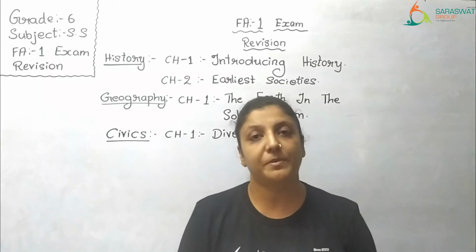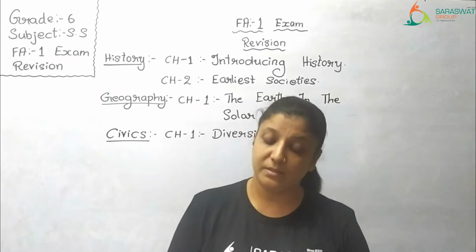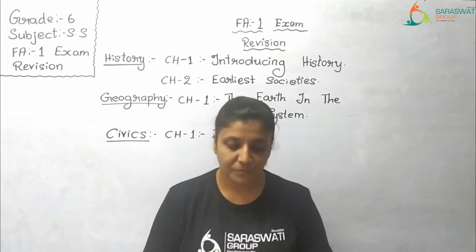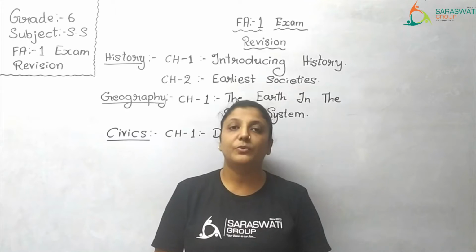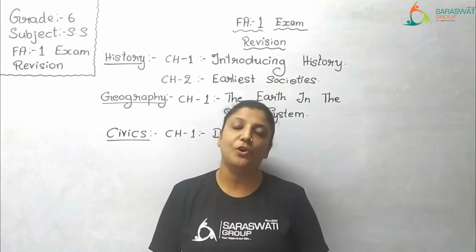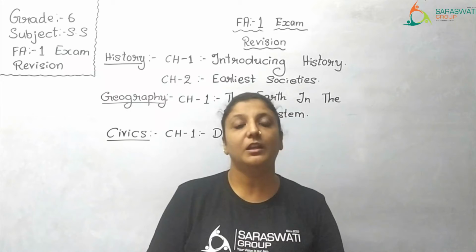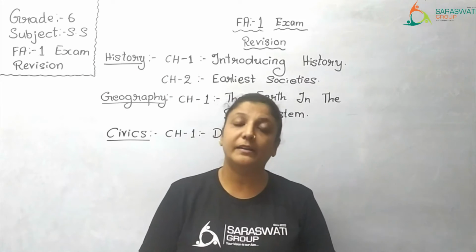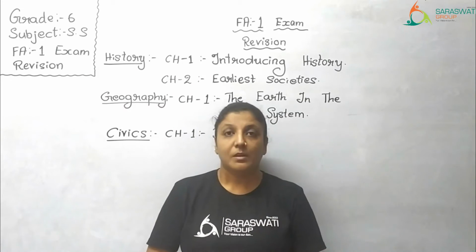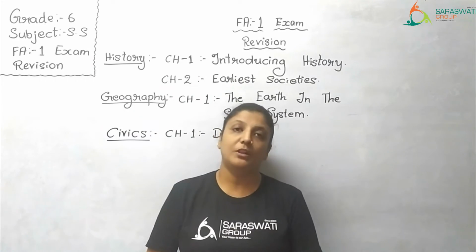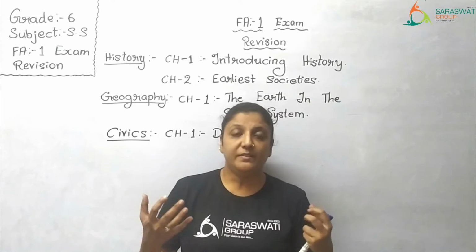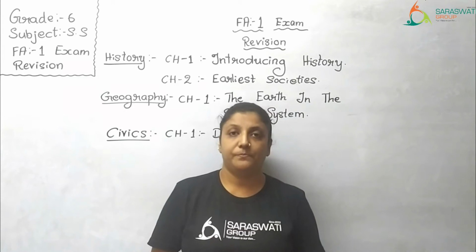Next, talking about chapter number 2, that is Earliest Societies. In this chapter, we learned regarding the life of early human beings. Initially, early human beings were hunter-gatherers. Since he had no aim for life, only survival was the aim.